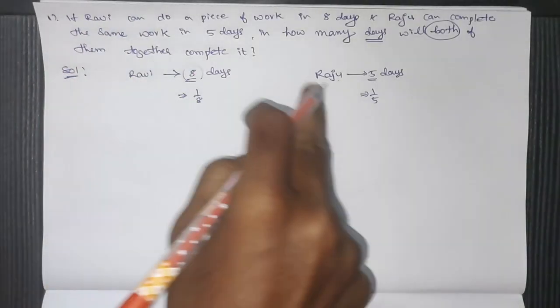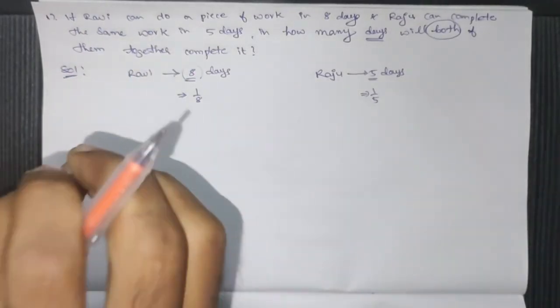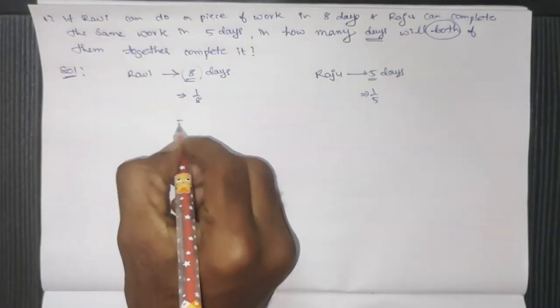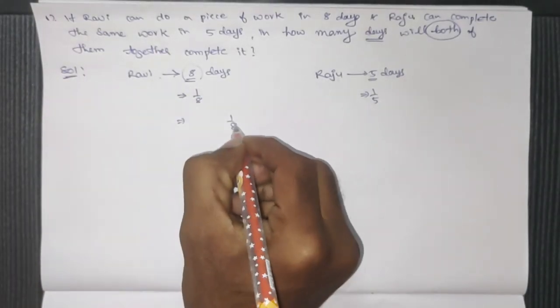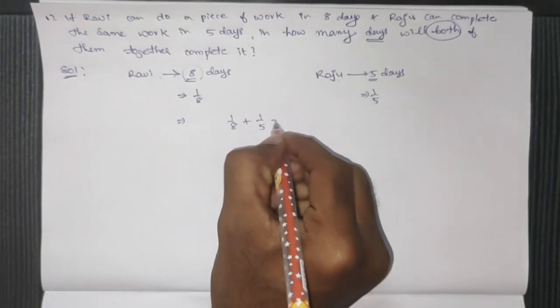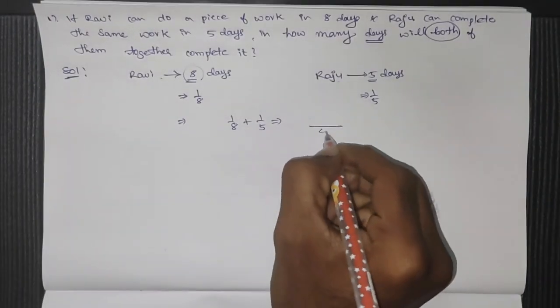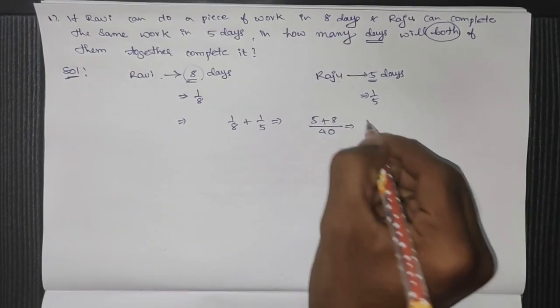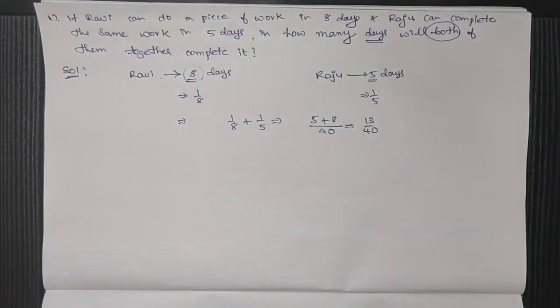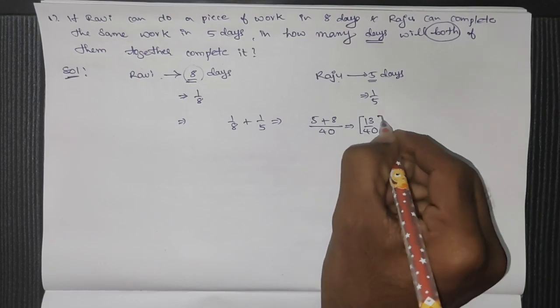If Ravi and Raju both work together in a day, then the total work is 1 by 8 plus 1 by 5, which is 5 plus 8, that is 13 by 40. Right, this is the 1 day work.